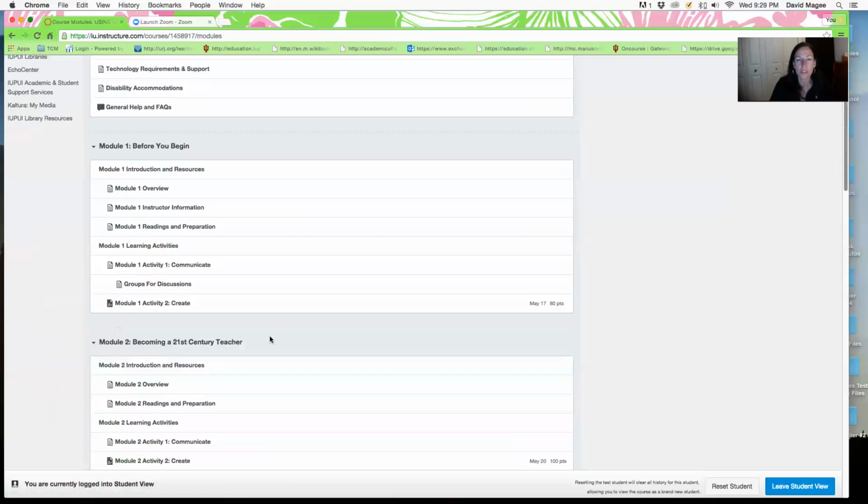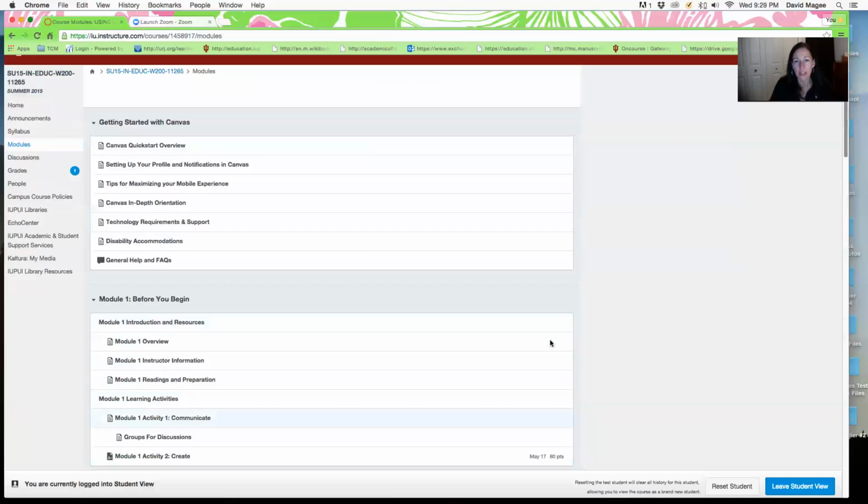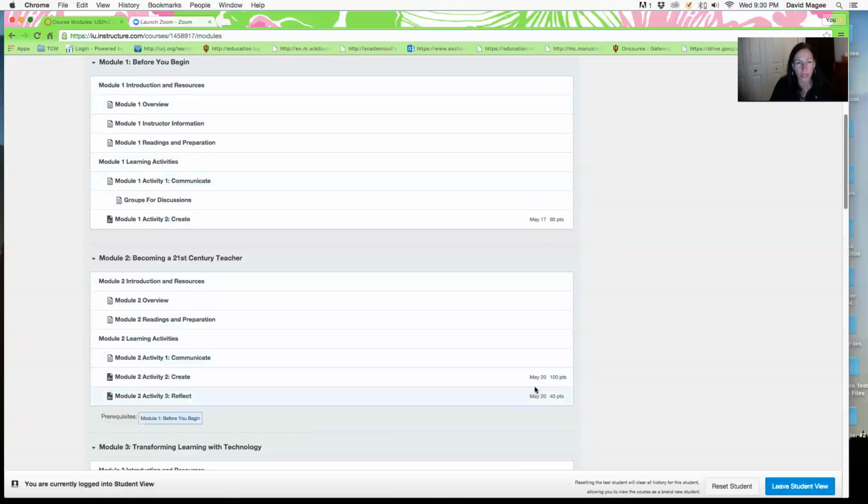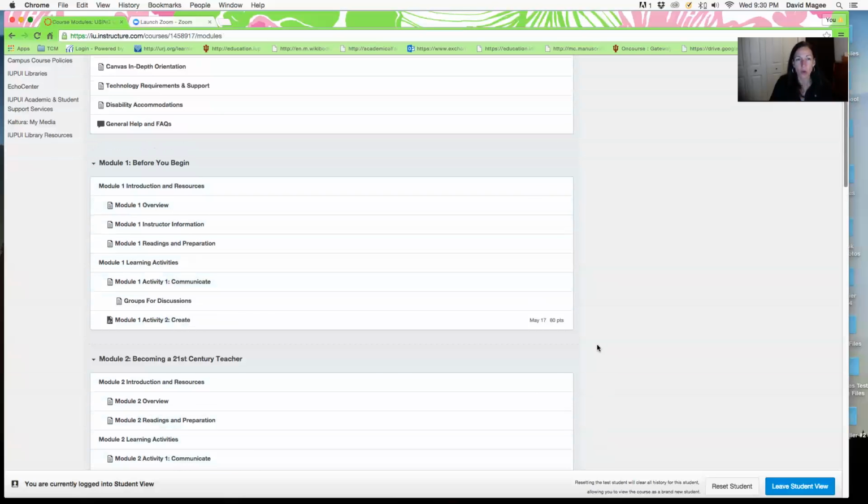And this course is set up where everything has a particular due date. So you'll see that this one already says May 17th. And the next one says May 20th, et cetera, et cetera. So I will show you where you can print out a calendar that has all the due dates if you want to do that. There's always multiple ways to access information. So each module, I'm going to go through Module 1 in detail because all of the modules are really organized in the same way.